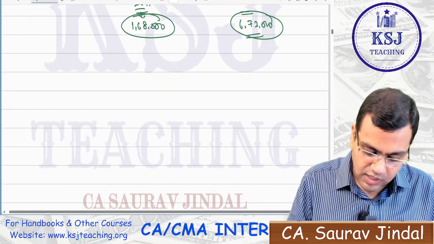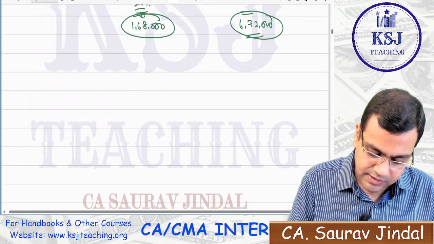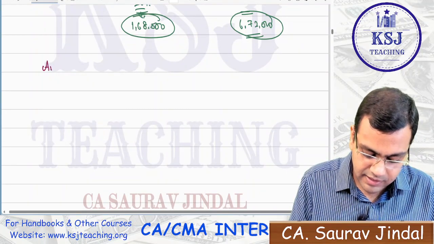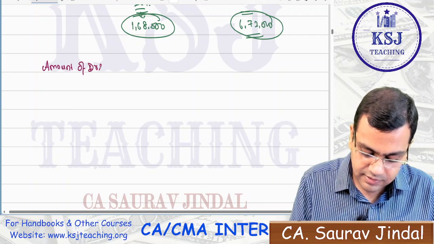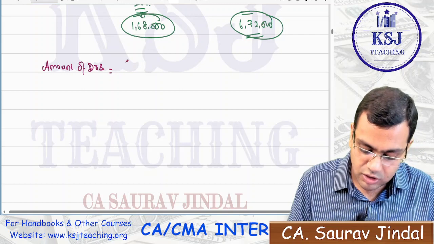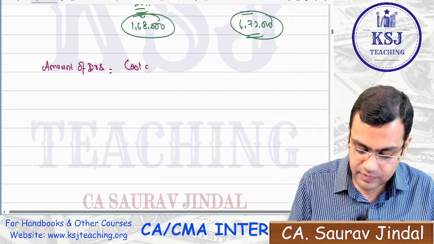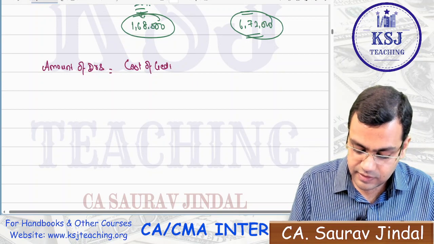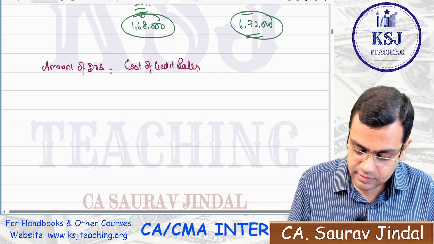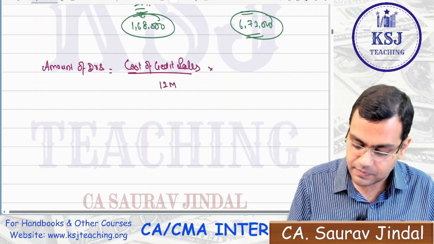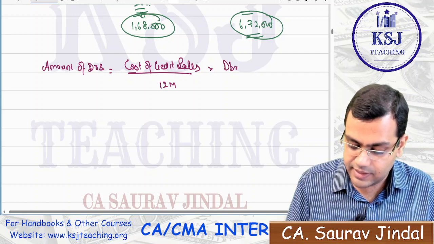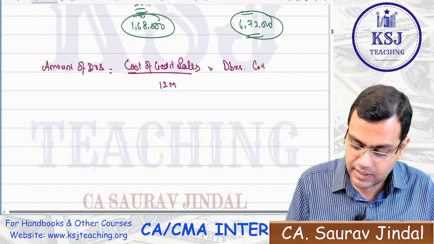Clear, sir? So how to calculate the amount of debtors? That will be the cost of credit sales divided by 12 months, multiplied by the debtors collection period.